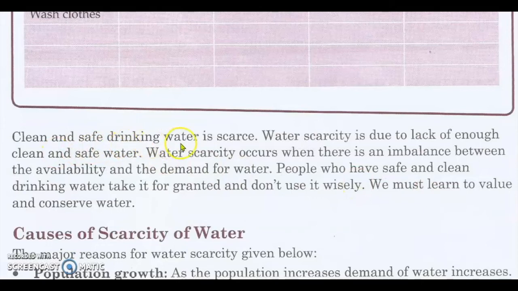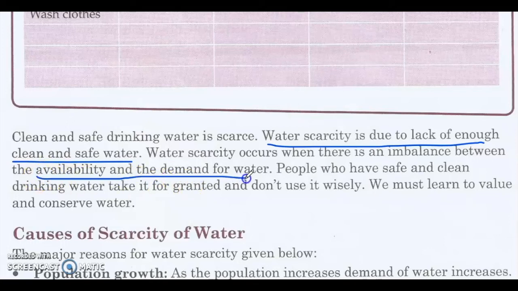Clean and safe drinking water is scarce. So water is getting scarce. Water scarcity is due to lack of enough clean and safe water. So we should underline this so that we can refer to it when we are going through the textbook. Water scarcity occurs when there is an imbalance between availability and demand of water. Water is less and demand is more. That leads to water scarcity.